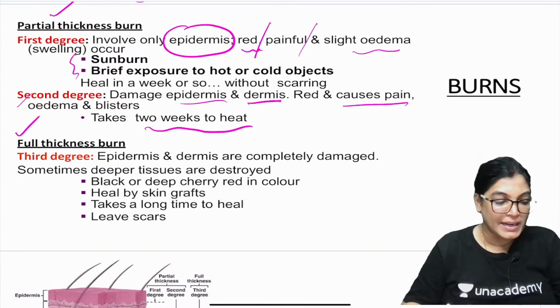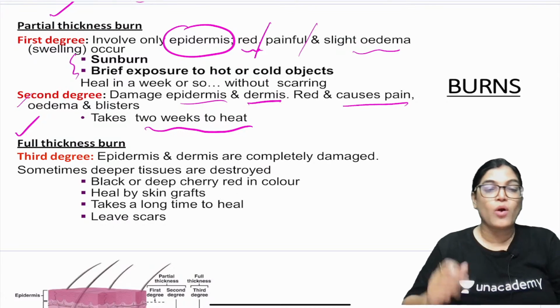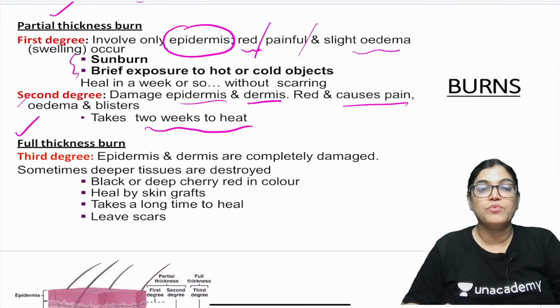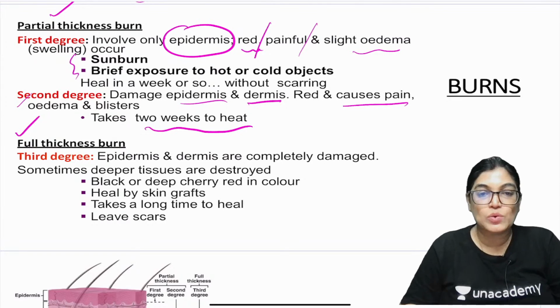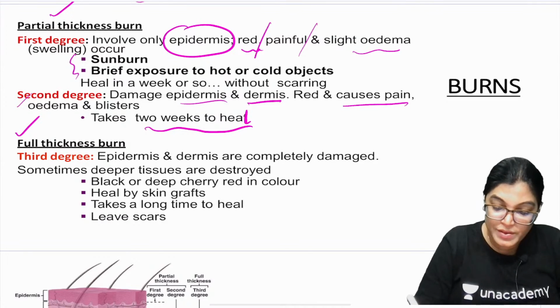How much time does it take to heal? Let me know, are you understanding? The approximate time taken for a second degree burn to heal is 2 weeks. It is 2 weeks to heal.